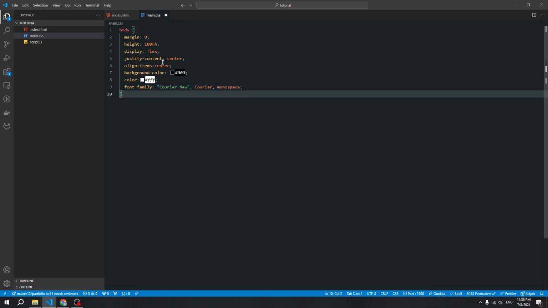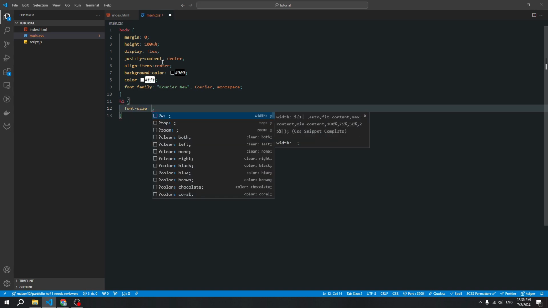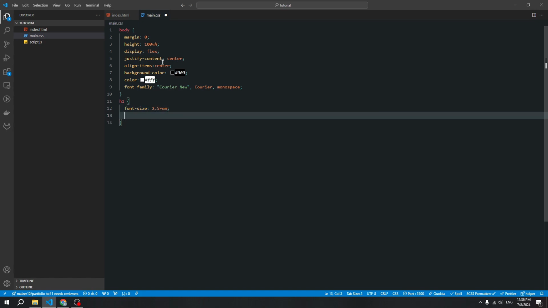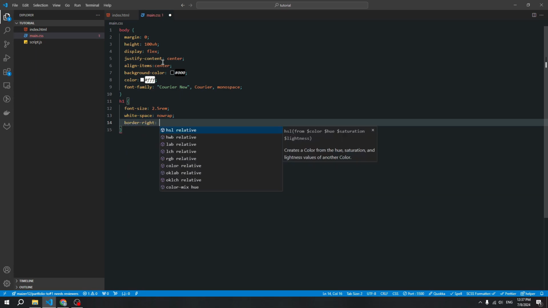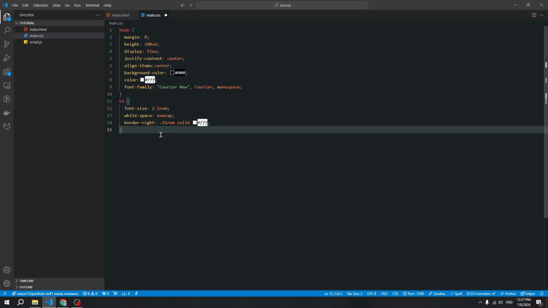Okay, and now let's add style for our text using our h1 tag. First create font size 2.5 rem and change white space. We'll be using no wrap and create border right. Add solid and color light. Okay, and next we need to create the typing animation.